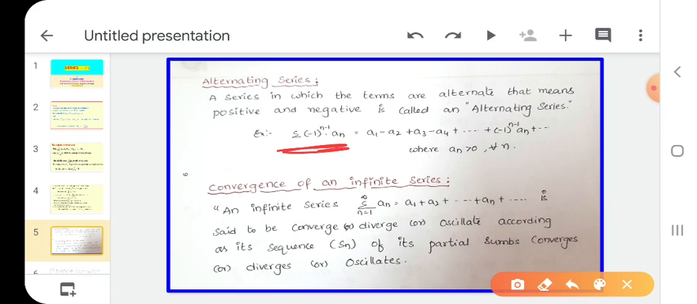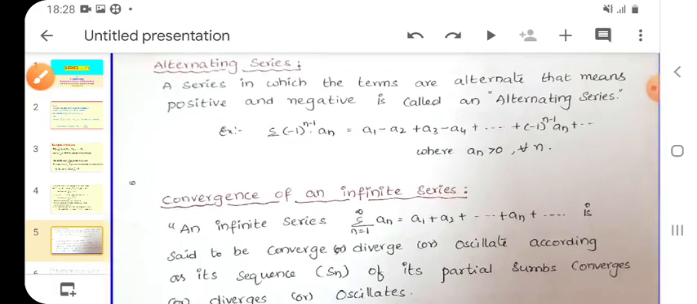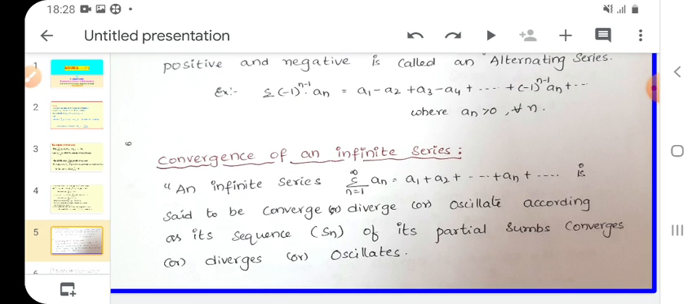See here an example. Summation of (-1) to the power n minus 1 into an, where n equals 0 to infinity or 1 to infinity, whatever. Summation n equals 1 to infinity of (-1)^(n-1) an. Put n equals 1, what do we get here? (-1)^(1-1) into an, that implies a1, then minus a2 plus a3 minus a4 plus a5, like this, where an is greater than 0. This is the definition of an alternating series. Alternating means oscillating: one positive, one negative, like this.